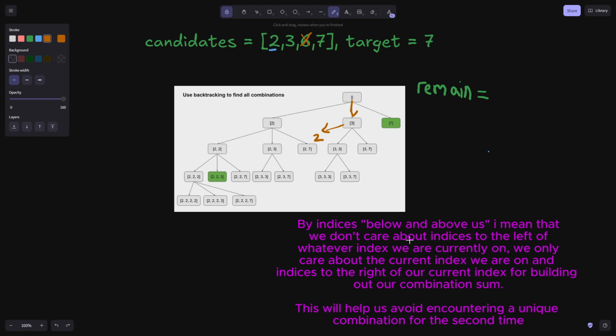Right? Because technically when we were back in index, we checked that index with the index we're on. So why would we want to do the inverse again and check the index that we're on with the index where we came from? We don't want to do that. So I hope that makes sense. That's just conceptually how we're avoiding adding a unique combination to the answer array and doing it again later. It's how we avoid that problem.